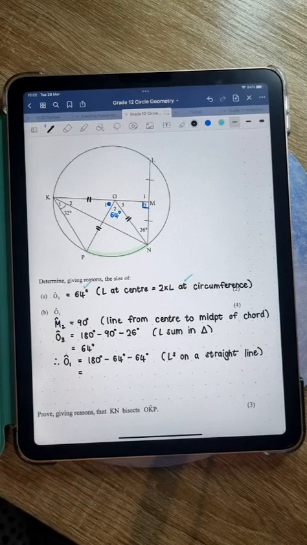180 minus 64 minus 64. That's 180 minus 128. Is that 52? Yes.